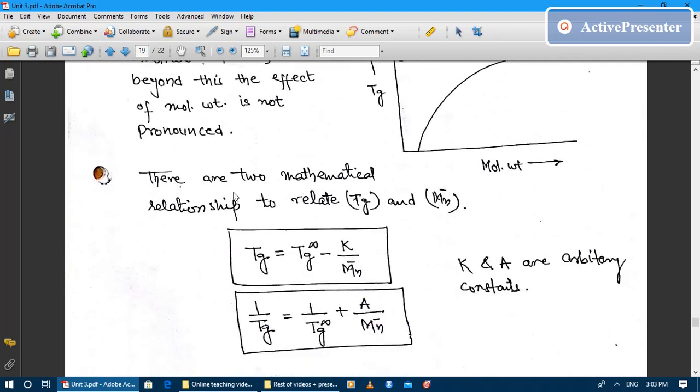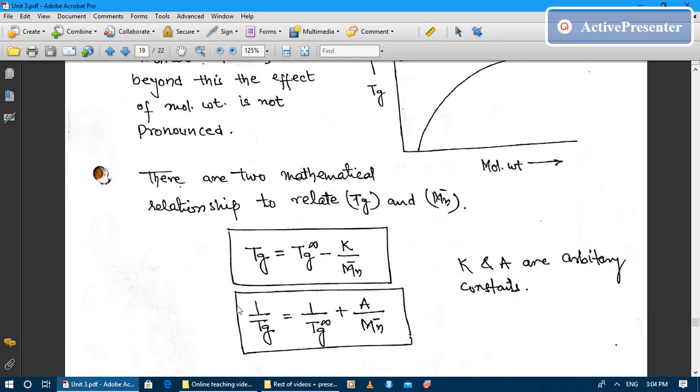There are two mathematical relationships that relate glass transition temperature with number average molecular weight. According to the first equation, Tg, the glass transition temperature at any molecular weight, is equal to the glass transition temperature at infinite molecular weight minus K over Mn bar, where Mn bar is the number average molecular weight and K is an arbitrary constant.